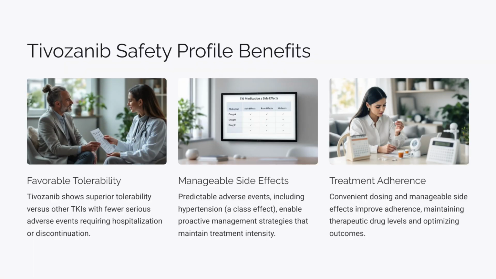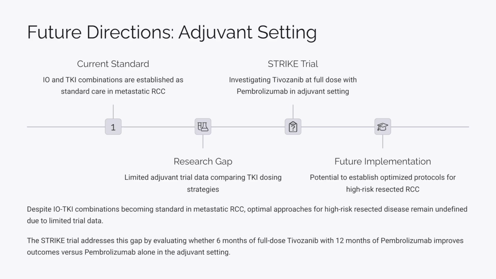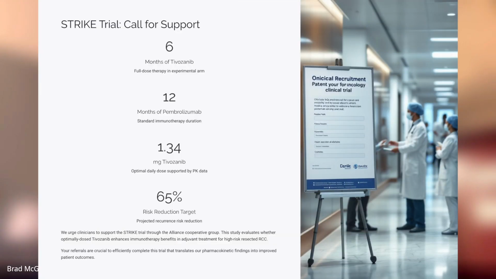And as we think about advancing care in the adjuvant setting, while IO and TKI is a standard of care in metastasis, we actually haven't had trials in the adjuvant setting. So I would encourage everyone to consider supporting the ongoing STRIKE trial, which is open through Alliance, which is trying to answer this question of, does a short course of Tivozanib at full dose, 6 months with a year of pembrolizumab, improve outcomes versus a year of pembrolizumab alone in patients with high-risk resected RCC, again, with that dosing really supported by this data.